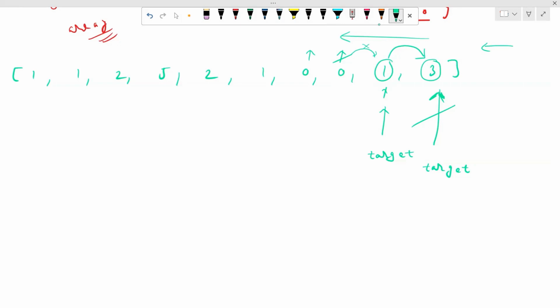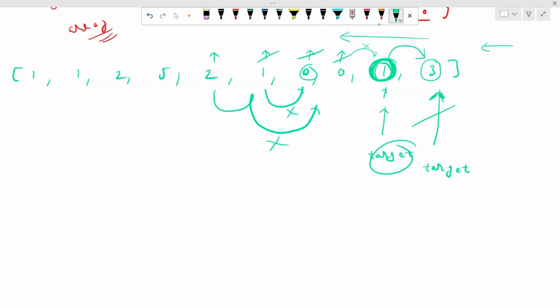Again our pointer will be pointing to 0. There is no such way in which we can reach our target, right? So we'll increment our pointer. Is there a way? No, there is no such way, because we encountered 0 again. So we'll increment our pointer. Is there a way such that we can reach our destination, our target? 1, 2. There is no such way, right? Because we again encountered 0, so there is no such path through which we can reach our target.